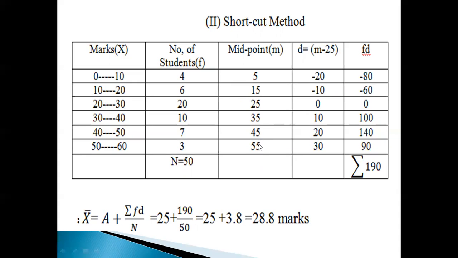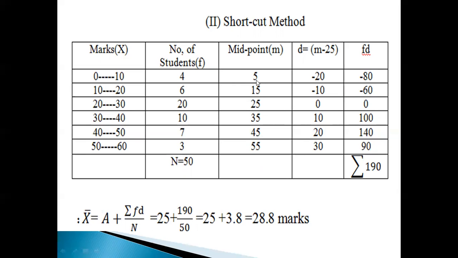Here, if you assume any one of these as A, it is good. Suppose you are taking this, then this column becomes 0. If you take this, the base becomes 0. It is usually the middle item that we take, because negative and positive become equal. That's why. That's all. Okay.